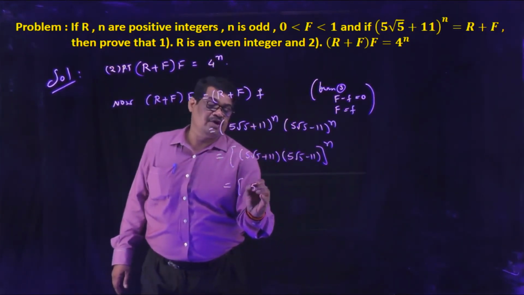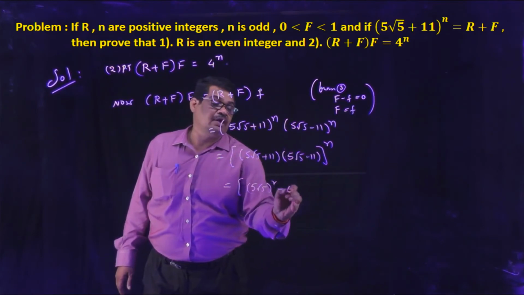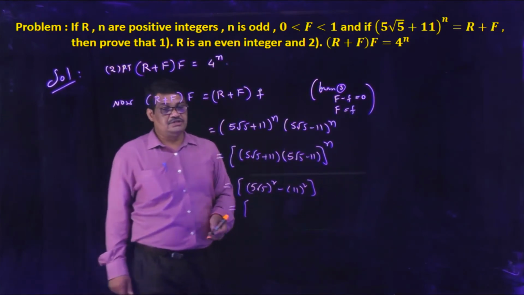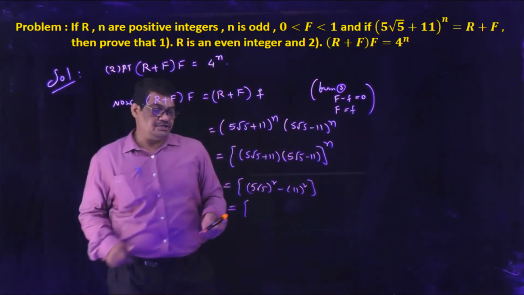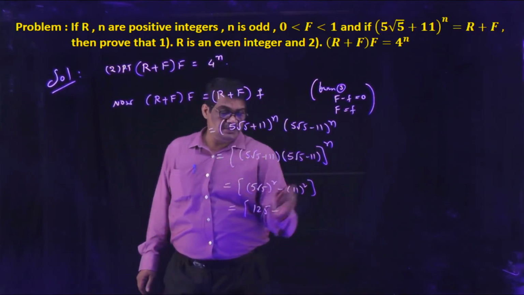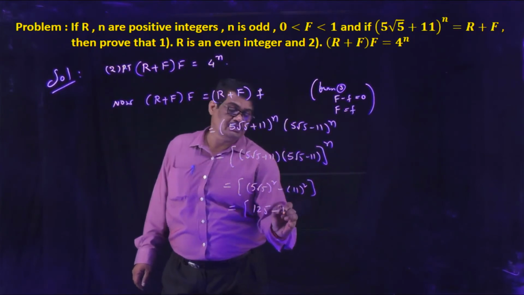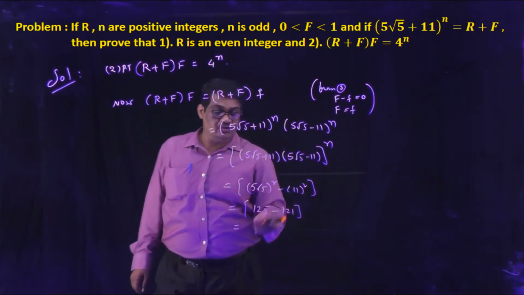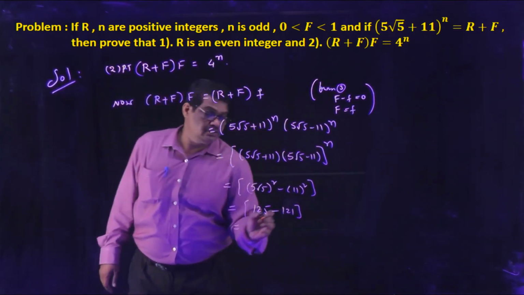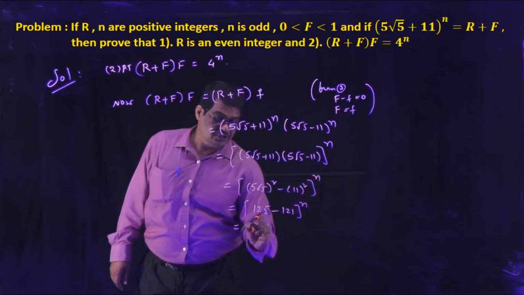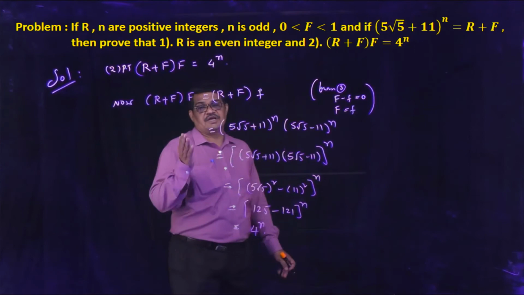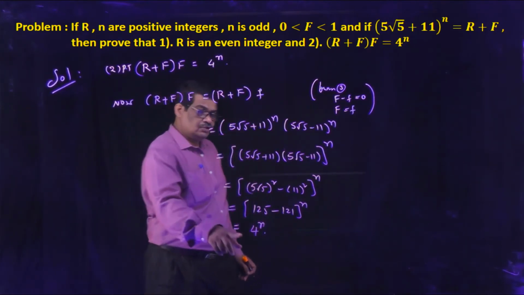That is 5 root 5 whole square minus 11 square, that is 125 minus 121, whole to the power of n, that is 4 to the power of n.